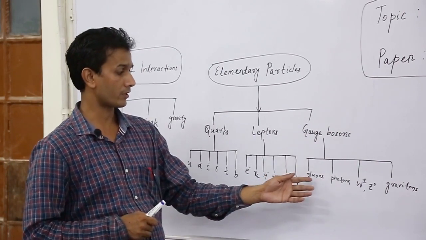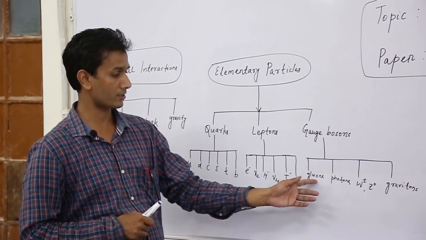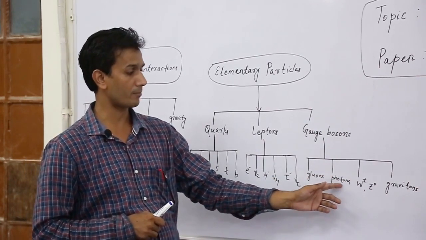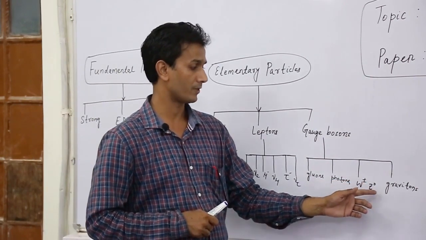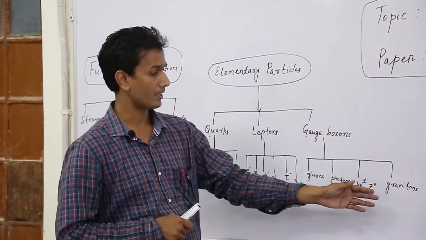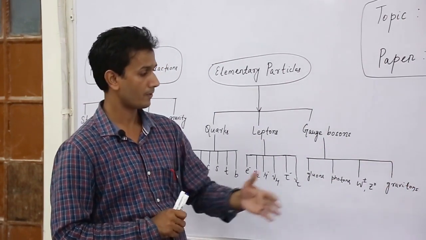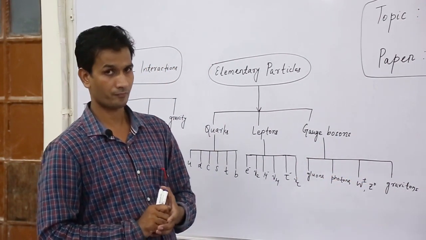The first one is the gluons, the force carrier of strong interaction. Then photons, the force carrier of electromagnetic interaction. Then W plus minus and Z0, the force carriers of weak interaction. And then gravitons, the force carrier of gravitational interaction.